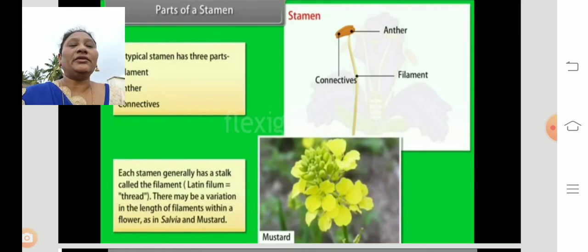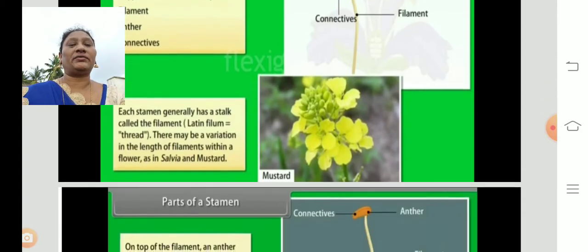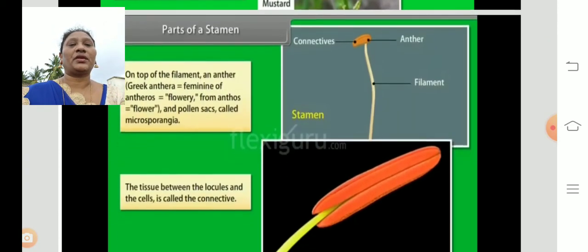In Latin, filum means a thread. There may be a variation in the length of the filaments in flowers. In all flowers the filaments are not the same, as in salvia and mustard, where we can find different types of filaments.